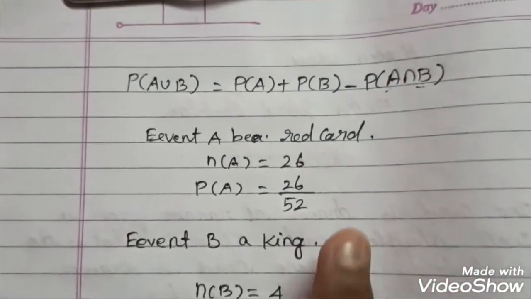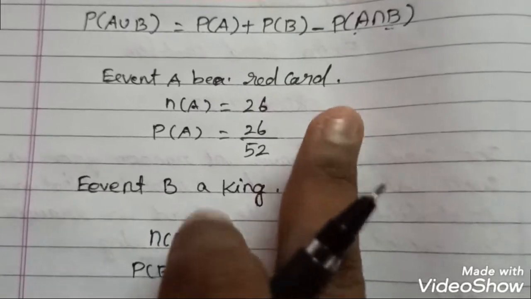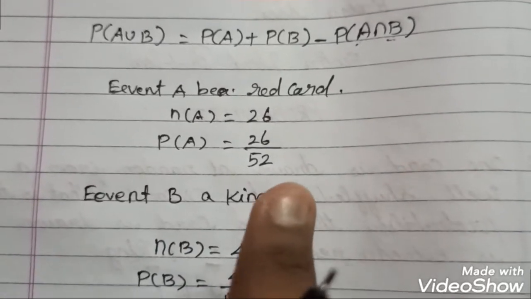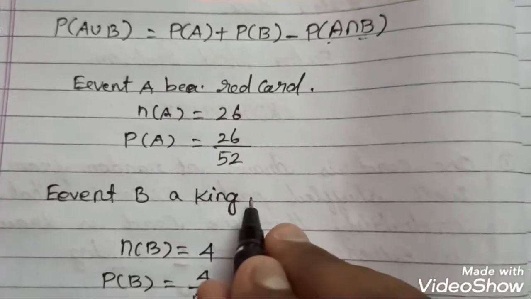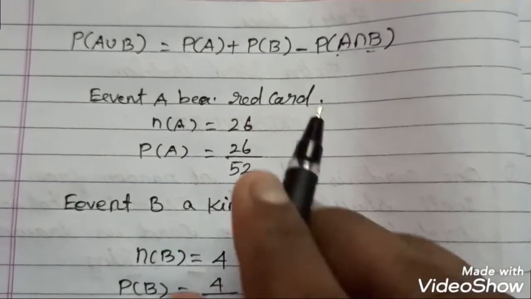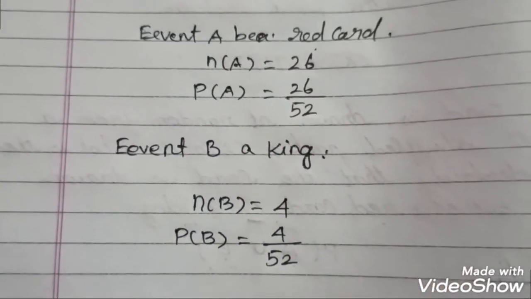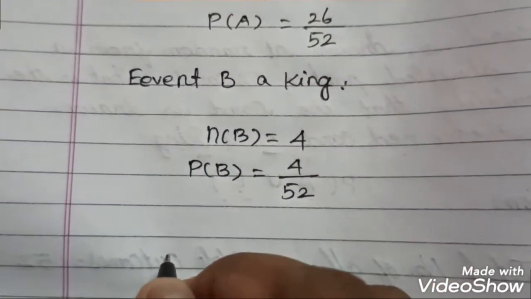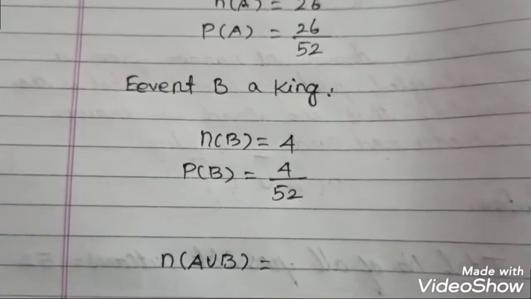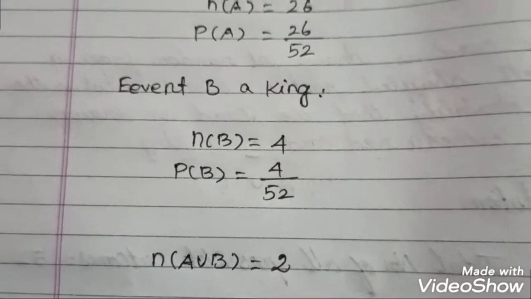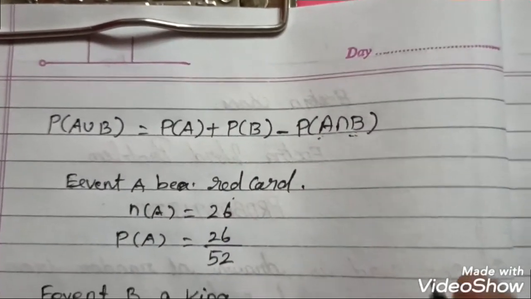And you see that this is a red card and this is a king. In these two, how many cards are similar? You know that 2 red kings are there, and here also 2 red kings are present. So n of A union B is equal to 2. Why am I saying this? In the red cards, 2 kings are present.